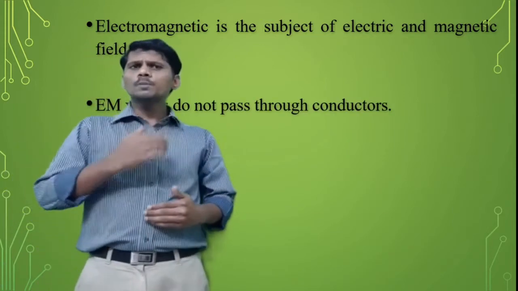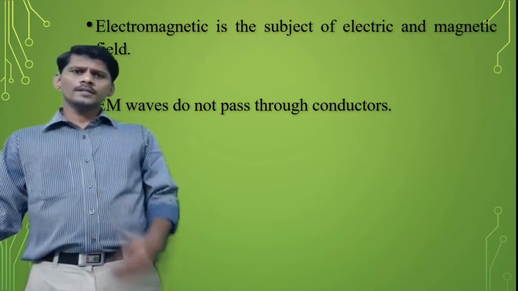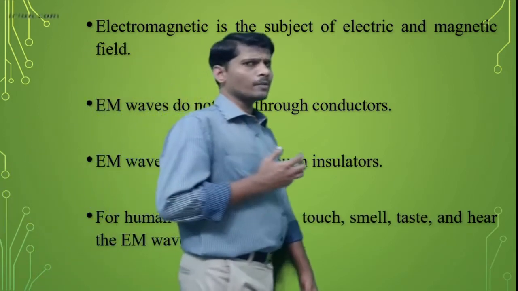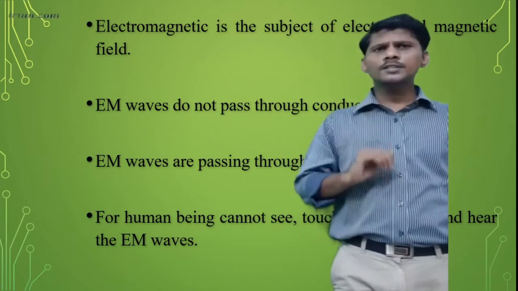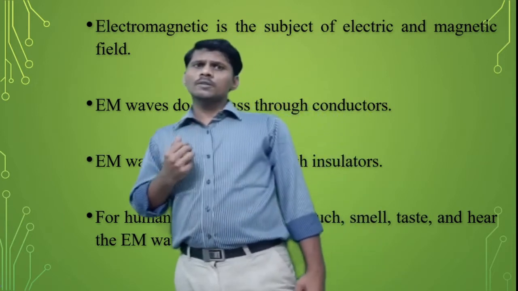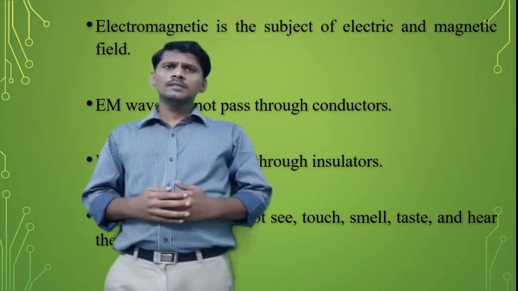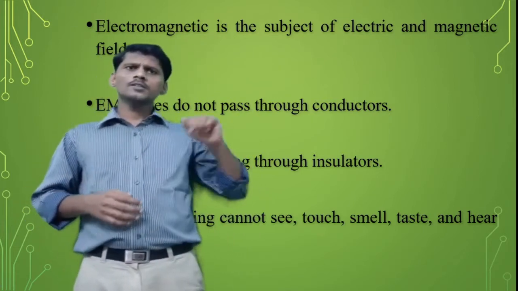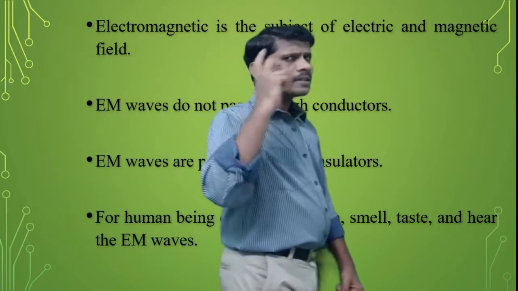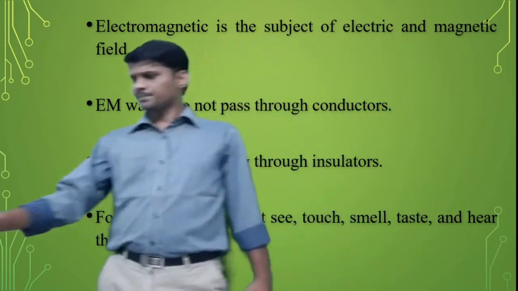Electromagnetic waves don't pass through conductors. Electromagnetic waves pass through insulators. Human beings cannot see, cannot touch, cannot smell, cannot taste, and cannot hear electromagnetic waves.